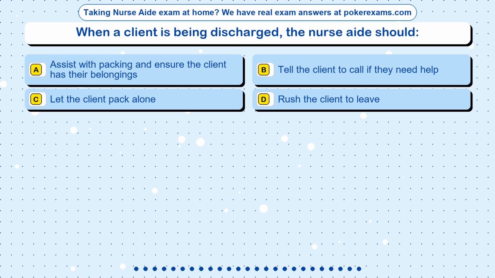Question 23. When a client is being discharged, the nurse aide should: Option A, assist with packing and ensure the client has their belongings. Option B, tell the client to call if they need help. Option C, let the client pack alone. Option D, rush the client to leave.